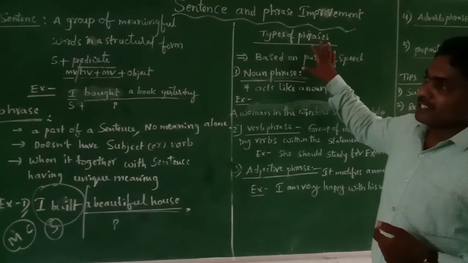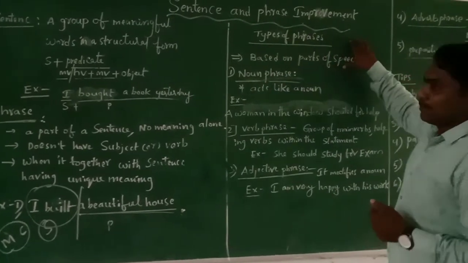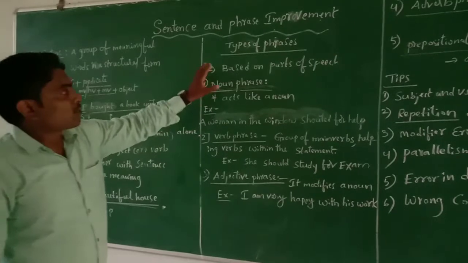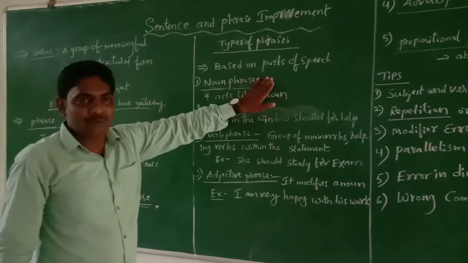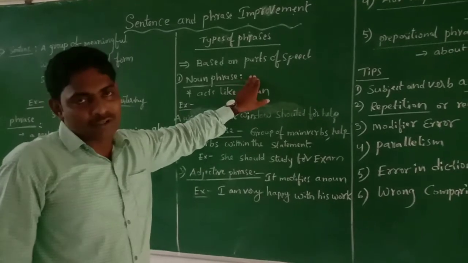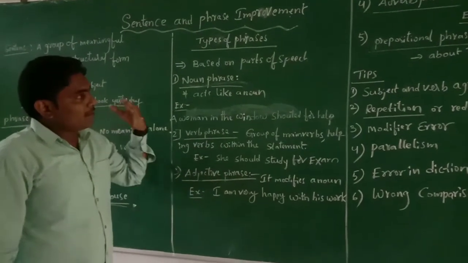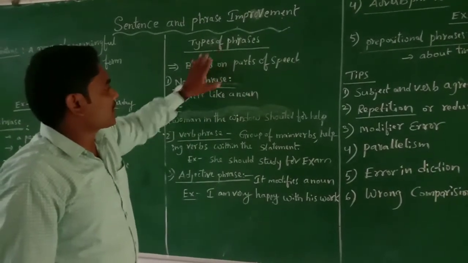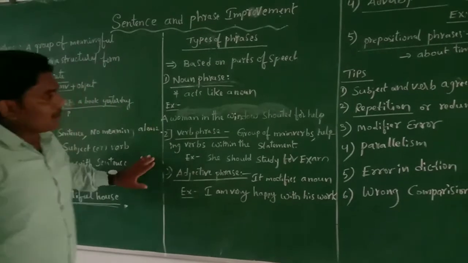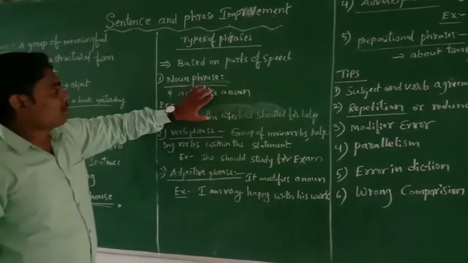So that covers the types of sentences. Now let us know the types of phrases, based on parts of speech. As we all know about parts of speech, with the support of these parts of speech, phrases can be divided into 5 types. The first one is called the noun phrase.